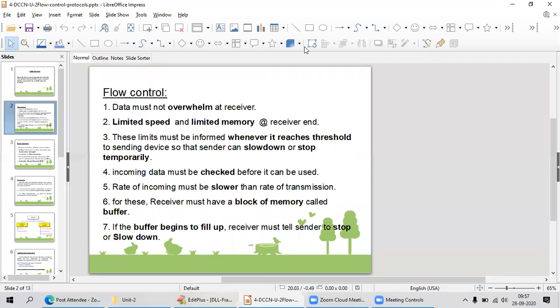What are the reasons behind flow control? Data must not overwhelm the receiver. That means data must not be bottlenecked at the receiver end. You cannot send more data than the receiver can handle, because there is limited speed and limited memory at the receiver end.